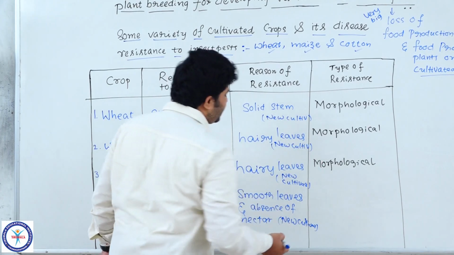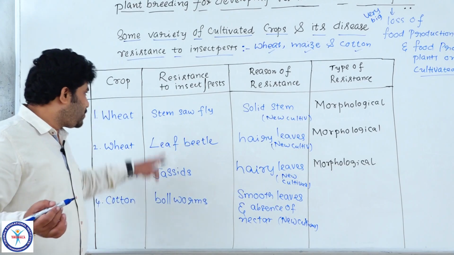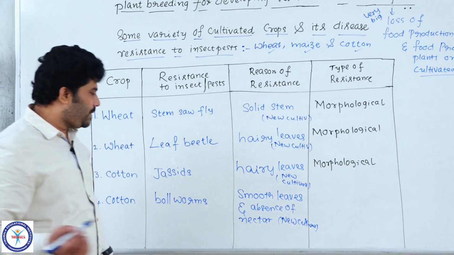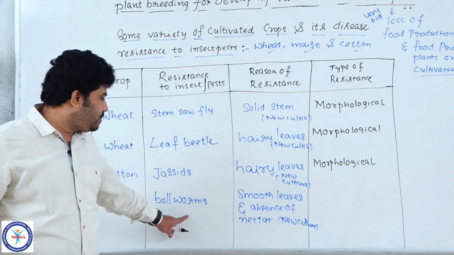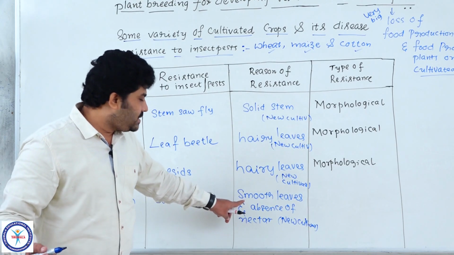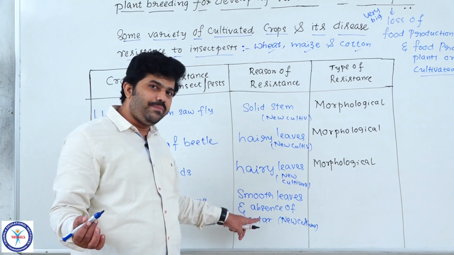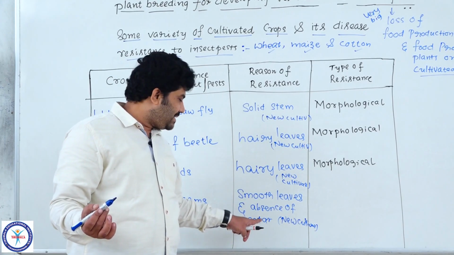So all these are the characters we introduced in the new cultivars, which are non-preference to these specific insect pests. In that, only the cotton bollworms, which destroy the cotton crop, we just stop their growth by altering the morphological and biochemical characters in the cotton plant.